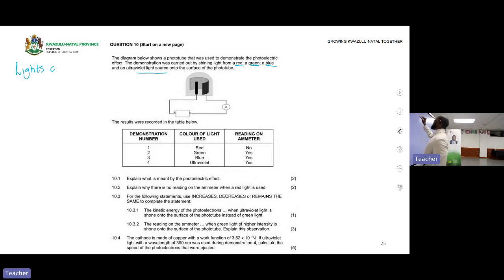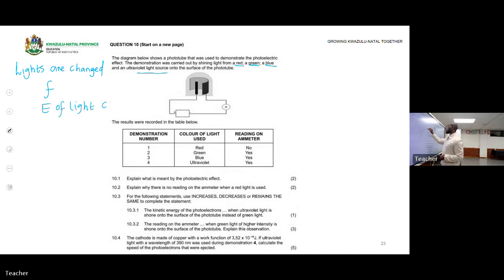My lights are changed. As the lights are changed, it means the frequency of light changes as well. Hence, the energy of light is not constant, it's changed. Remember, the energy of light was constant. Particularly, the energy of light is not constant because you are using a different light source, but you are shining them on the same surface.